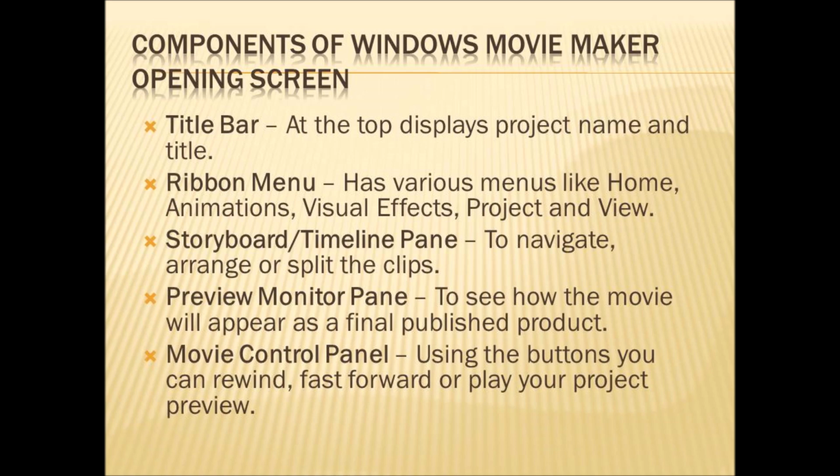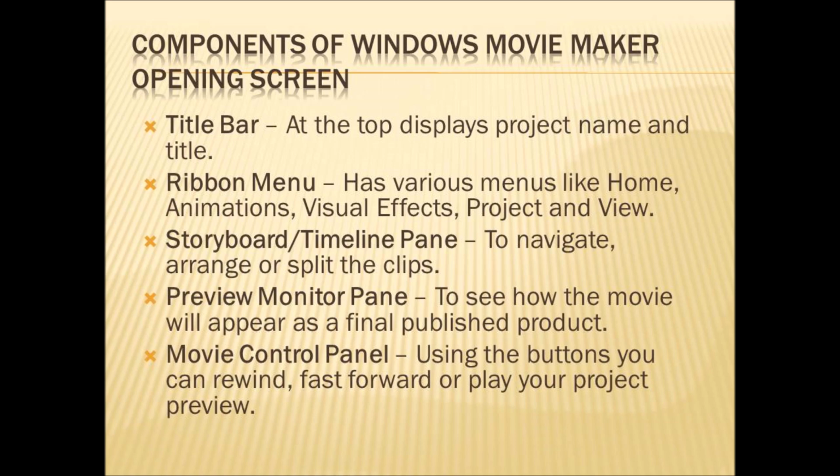Next one is storyboard or timeline pan. It is used to navigate or arrange or split the clips. It is used to move among your clips or arrange the clips in the order that you want, or split. If you want to split any clip, you can make that in the storyboard or timeline pan.